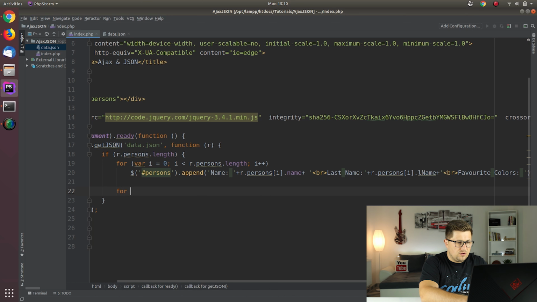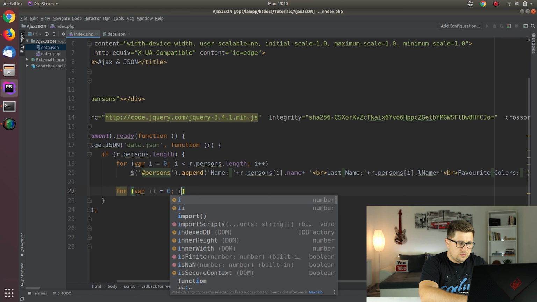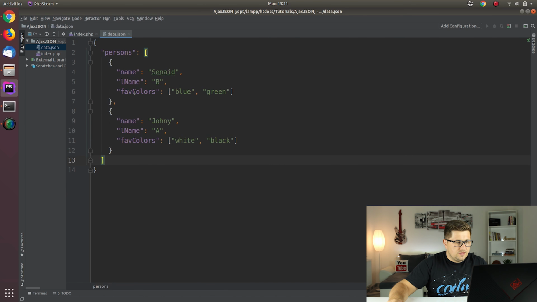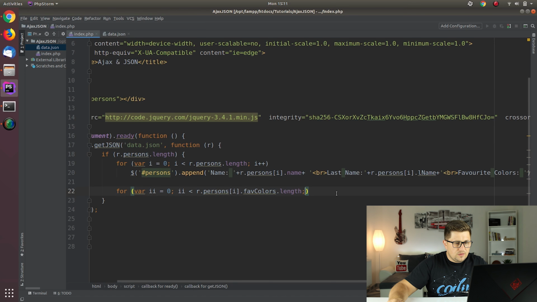So we can say maybe for i lower than persons, but now this time from i dot favorite colors dot length, if I'm not wrong. So let's see. Yes, favorite colors. Okay, ii plus plus. And now as you can see, we are using ii as a different counter just to make sure that we are not going through the same one.